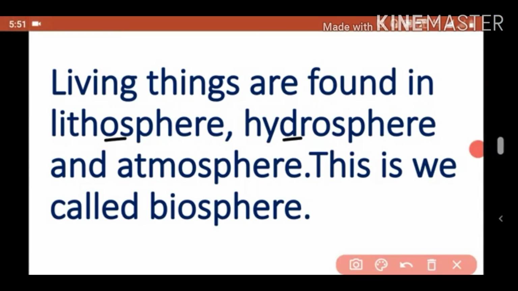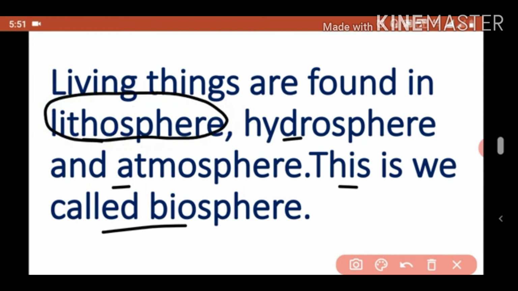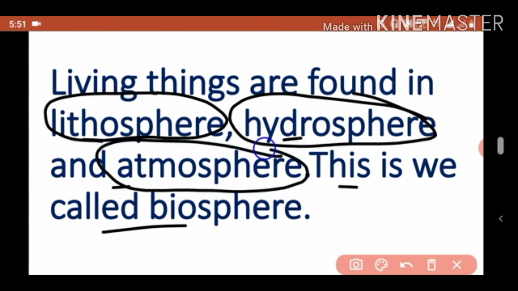Means biosphere is connected with all these spheres. Living things are found in lithosphere, hydrosphere and atmosphere. This is what we call biosphere. Means all that living thing which is found on lithosphere, hydrosphere and atmosphere is called as biosphere.